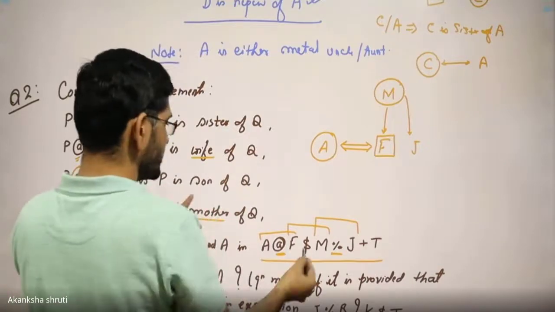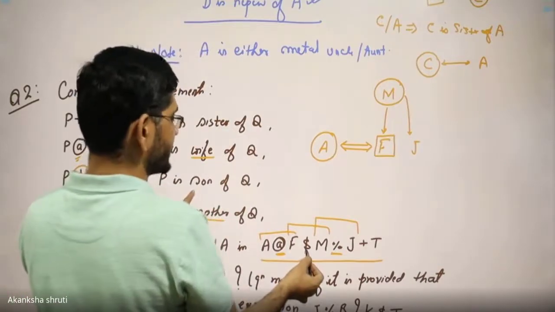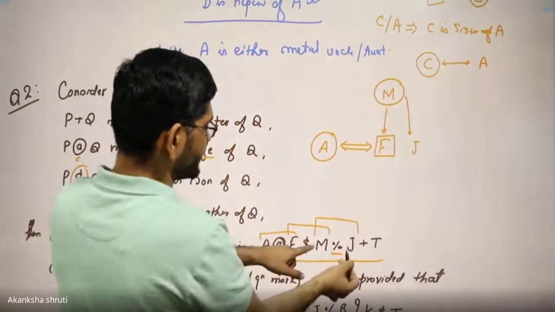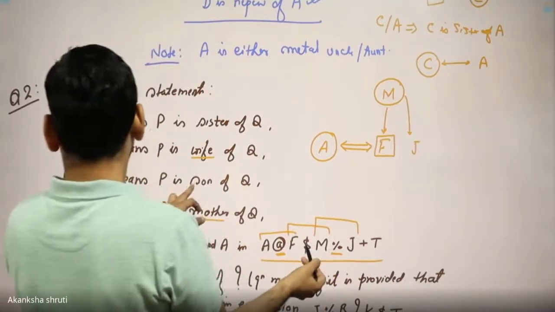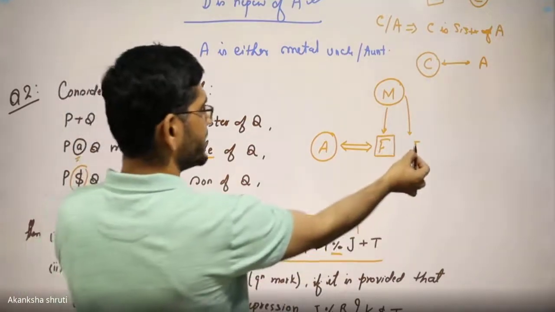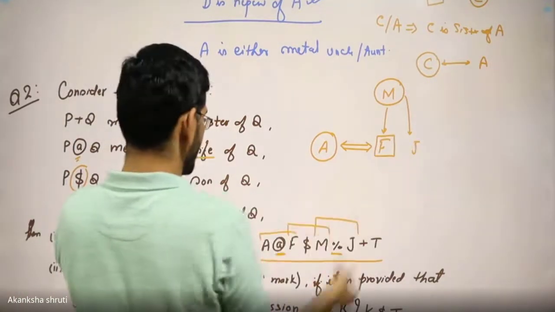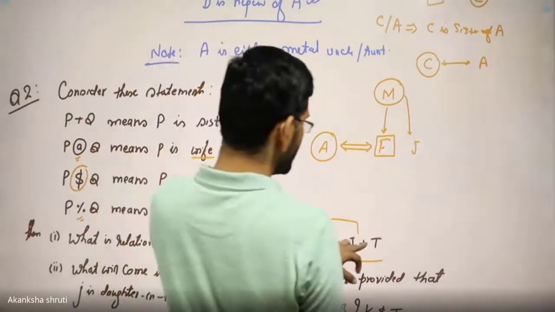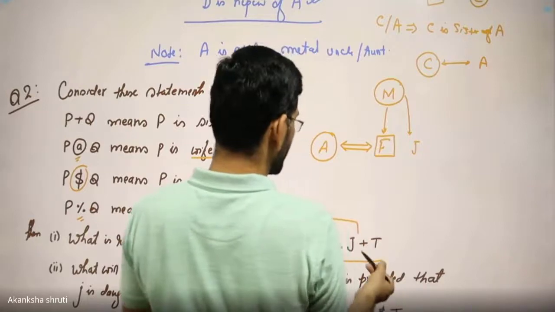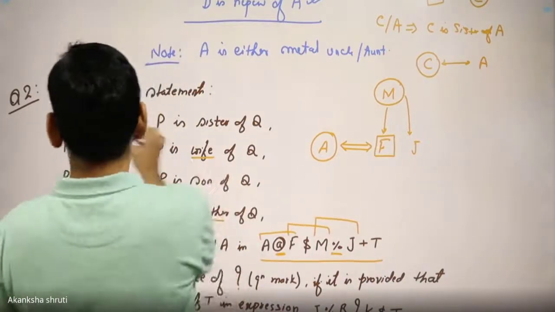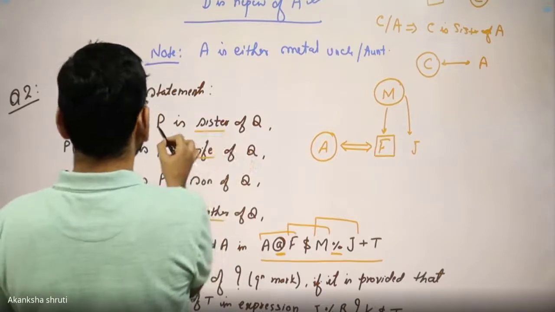Though here it was given that F was son of M, here it is also given that M is mother of J. So another child we have drawn here, J. Now J plus T denotes sister.